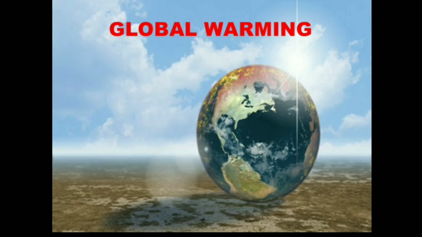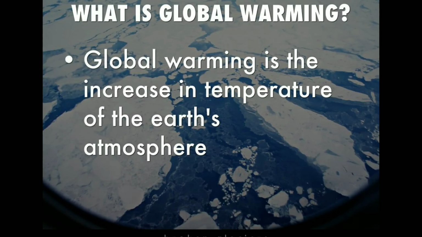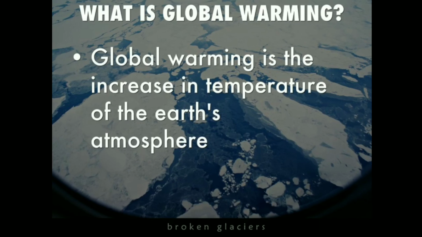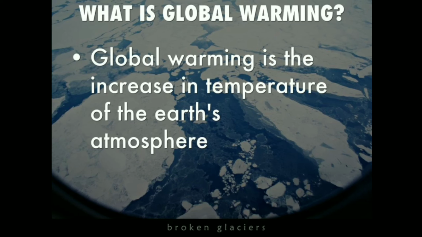Now we move on to our main topic. What is global warming? It is the slow increase in the average temperature of the earth's atmosphere. In short, we can say the increase in atmospheric temperature is known as global warming. Global warming is the increase in temperature of the earth's atmosphere. As you see, nowadays the temperature is increasing day by day.